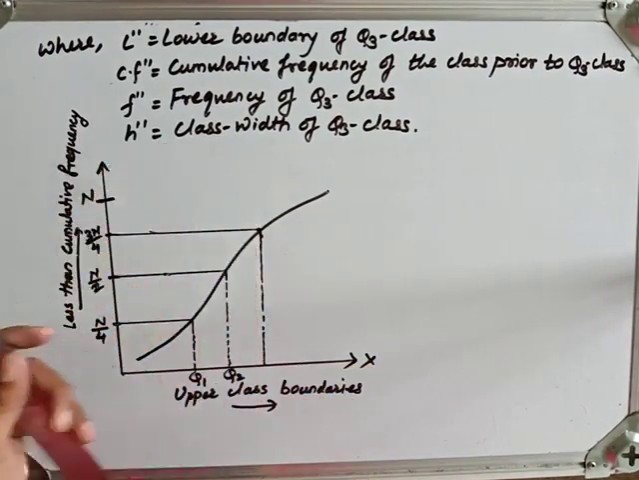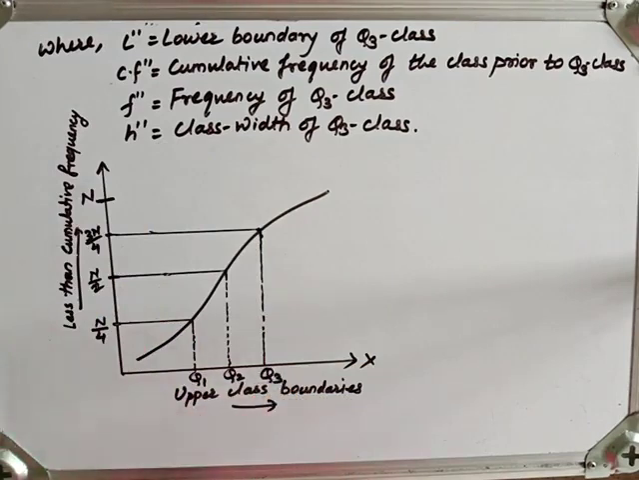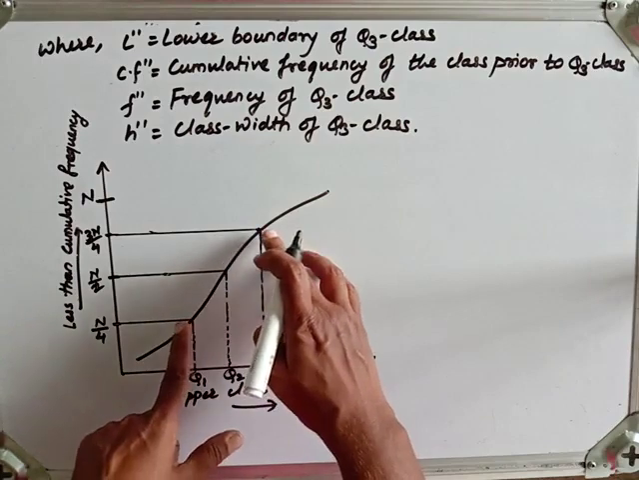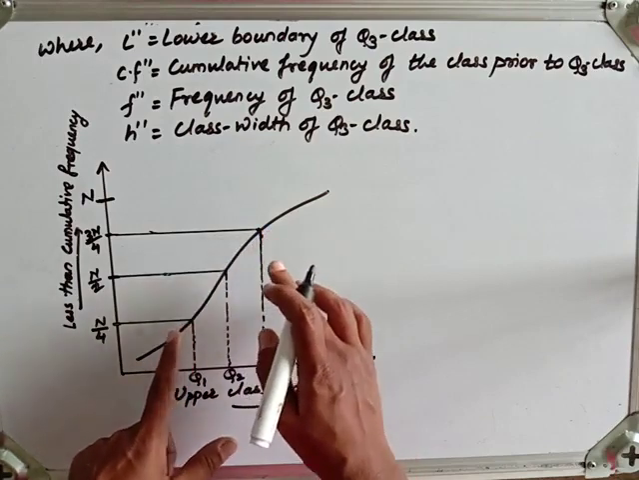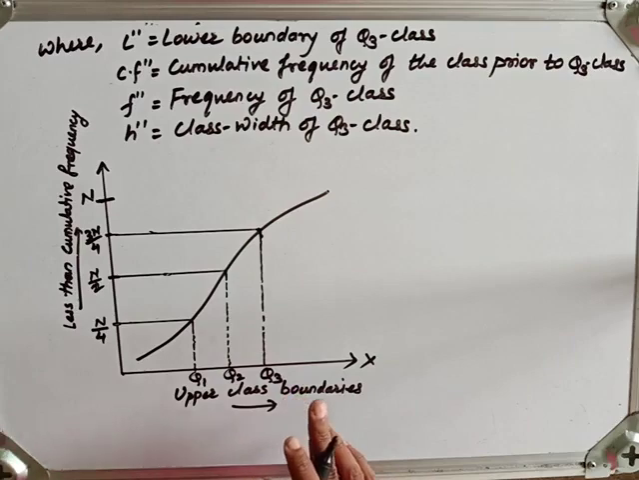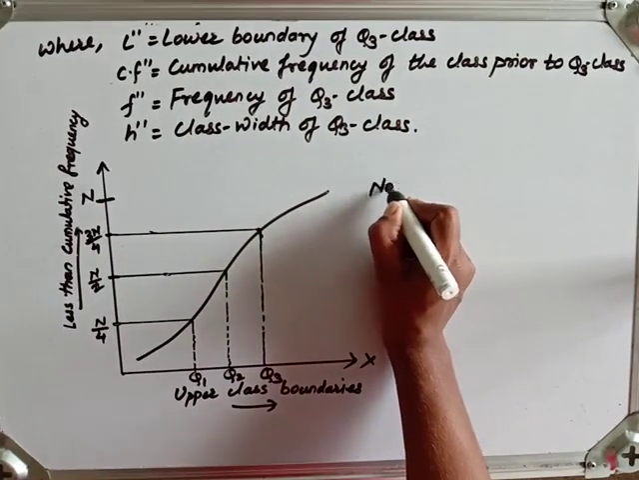This is Q3. As such, from the Ogive curve also we can determine Q1, Q2 and Q3. Now, if you look at it carefully, between Q1 and Q3 there are 50% observations. So, Q3 minus Q1 gives the range of the central 50% observations. Fine. So, now let me write that as a note here.